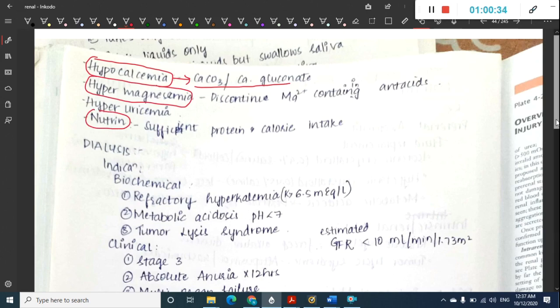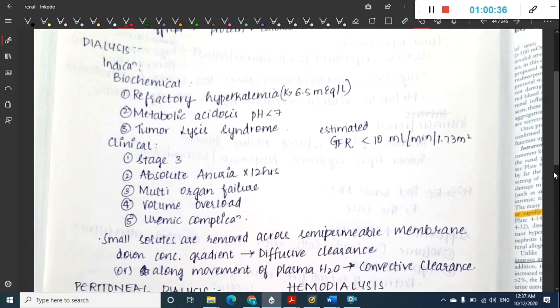Okay, so even after doing this supportive care, we will have to do dialysis, as I have said, in clinical stage 2, where there is uremia, that is azotemia, which is indicative of dialysis. Similarly, you should do dialysis for many reasons in acute kidney injury. So we will learn the indications of dialysis. Indications of dialysis can be divided into biochemical and clinical indications.